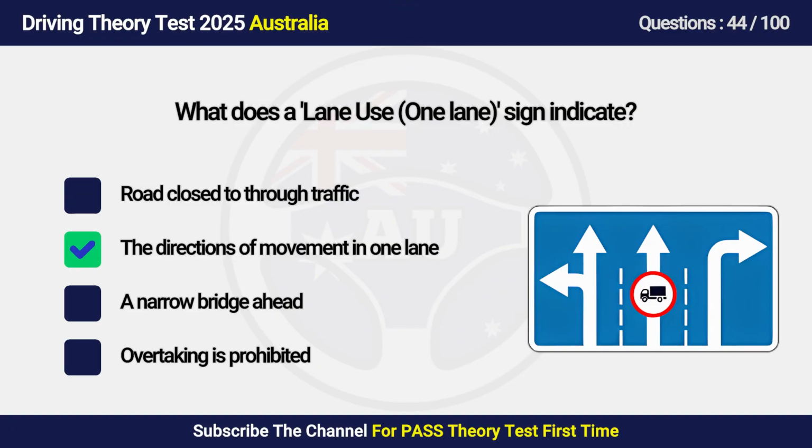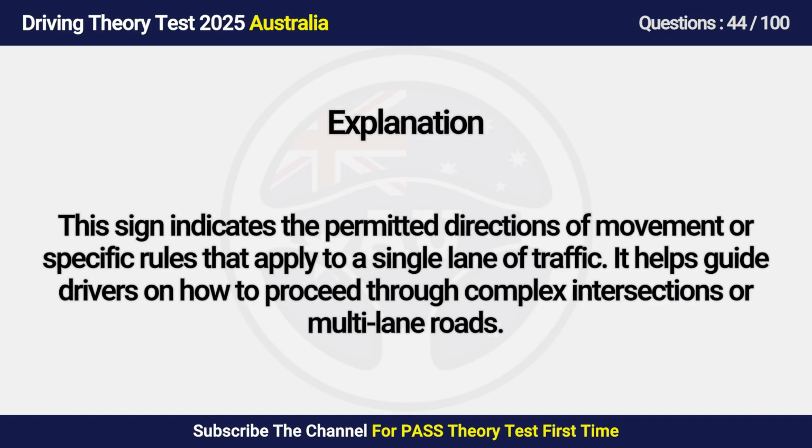Answer is B. The directions of movement in one lane. This sign indicates the permitted directions of movement or specific rules that apply to a single lane of traffic. It helps guide drivers on how to proceed through complex intersections or multi-lane roads.